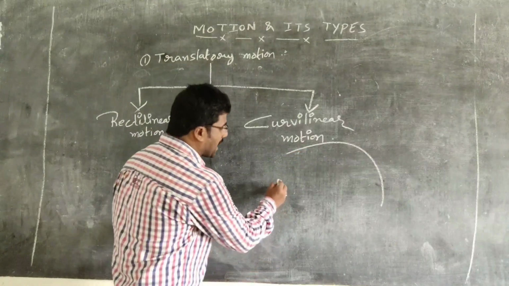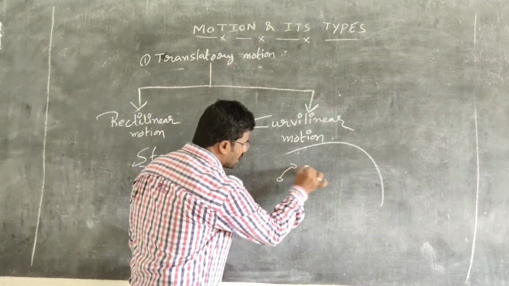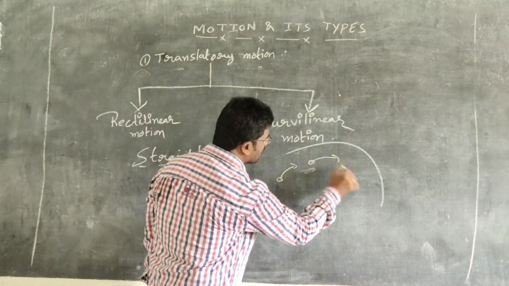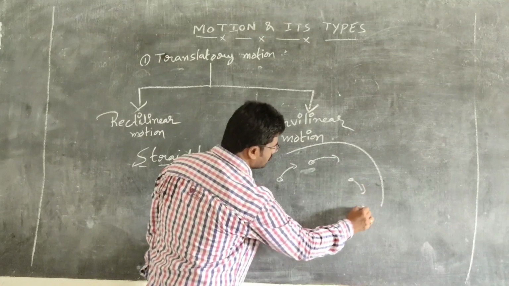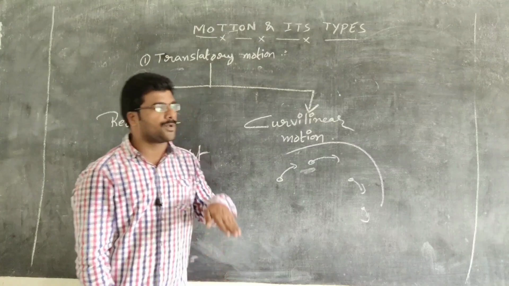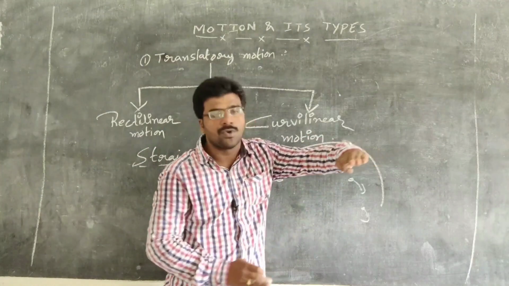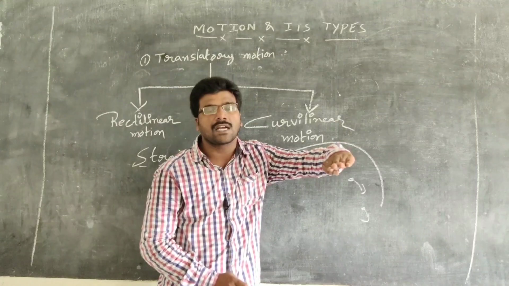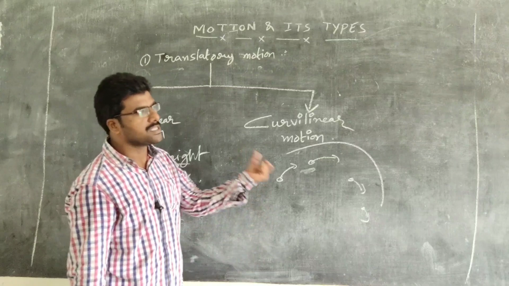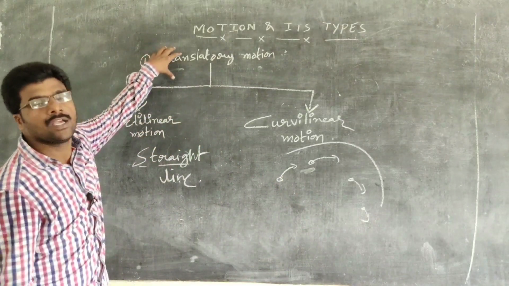For example, if you take a ball and throw it in the air, the ball follows a curvature like this. This is known as curvilinear motion. For example, when a car is moving on a straight road and there is a curve, the car is going to take the curve. Then it comes under curvilinear motion. These two motions are examples of translatory motion.